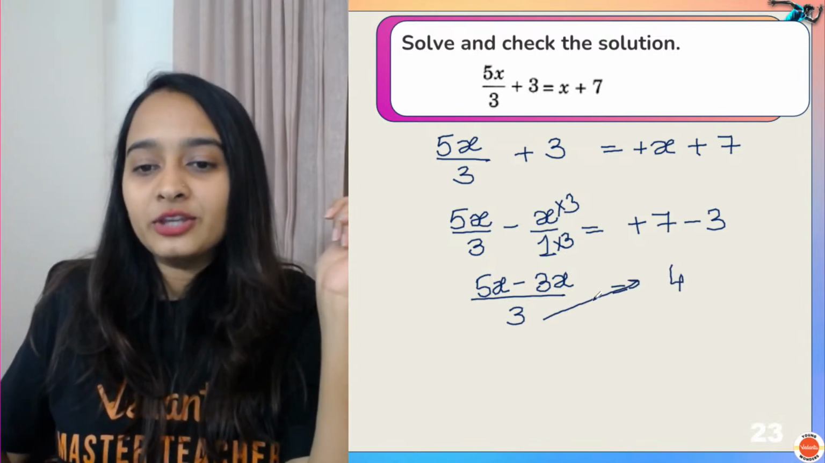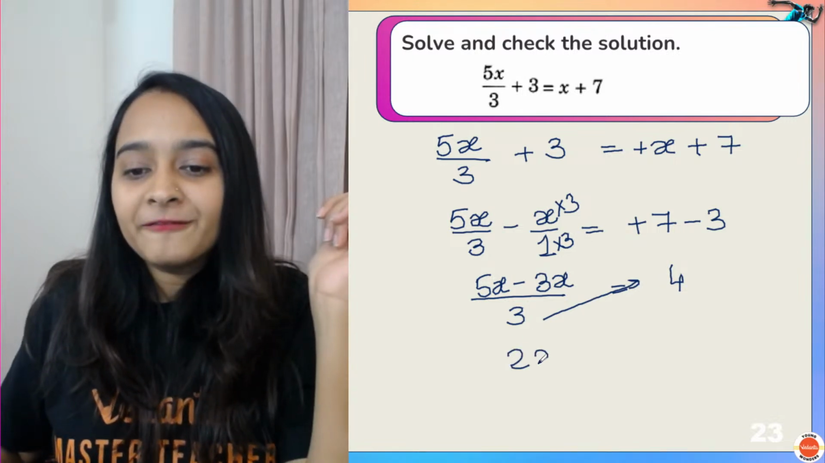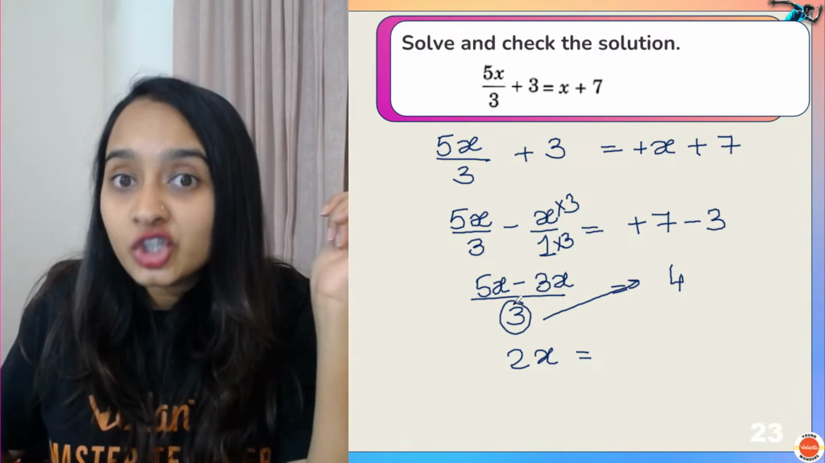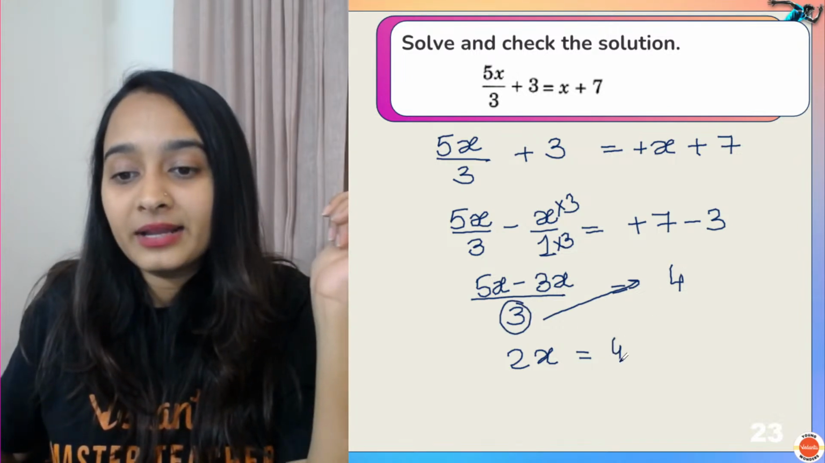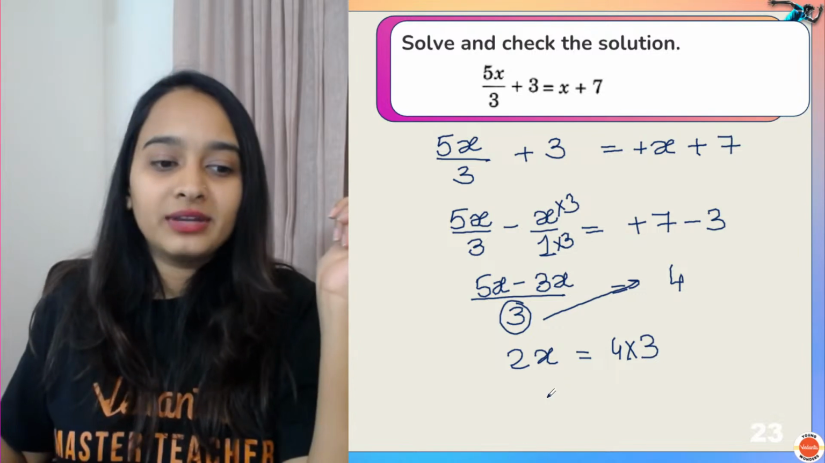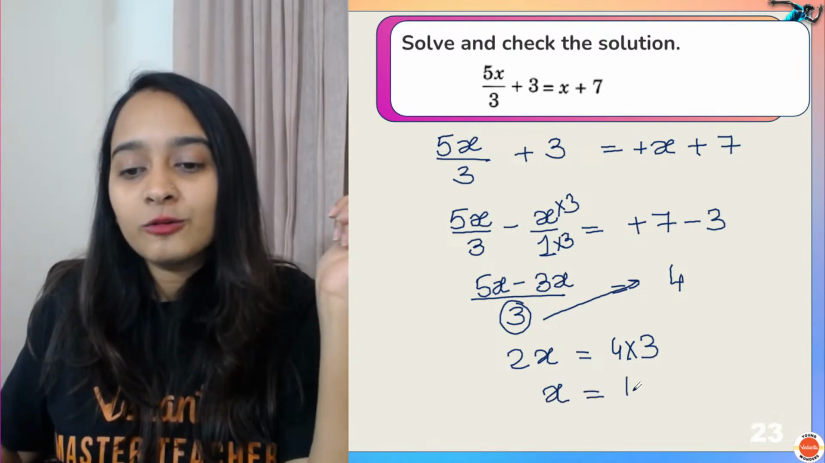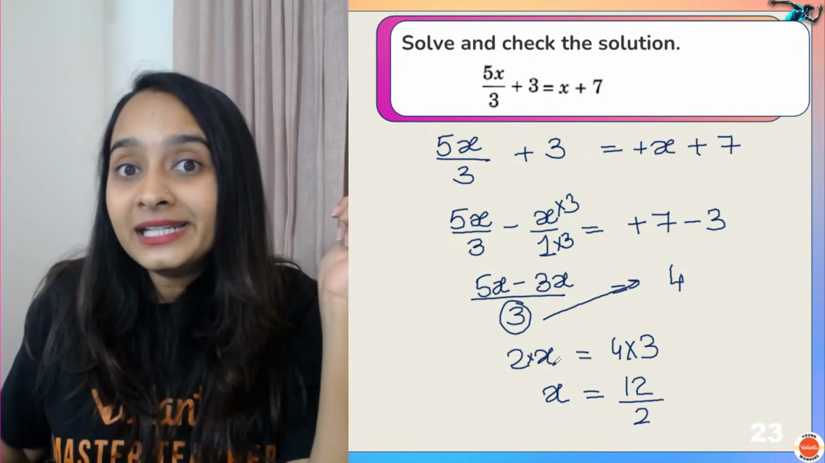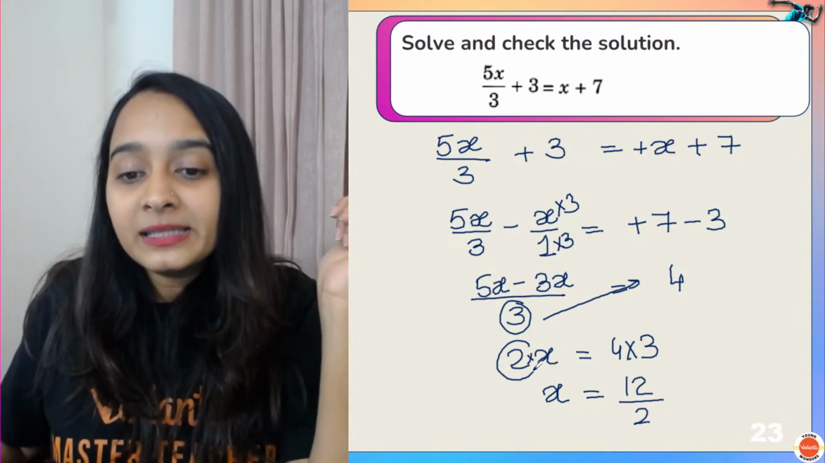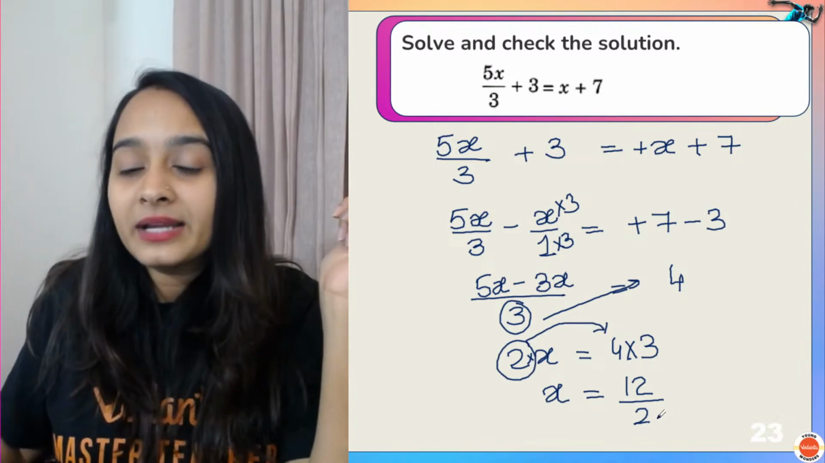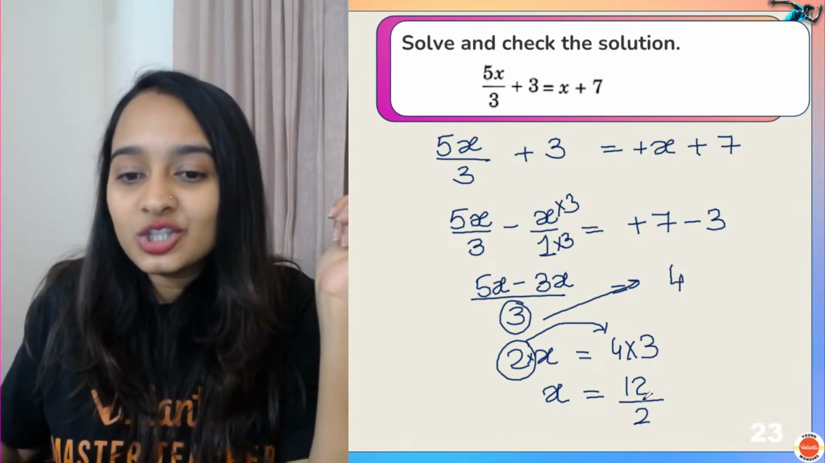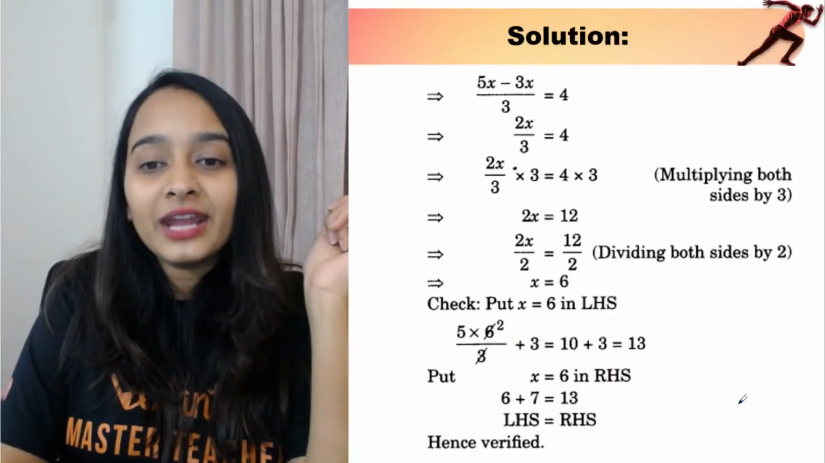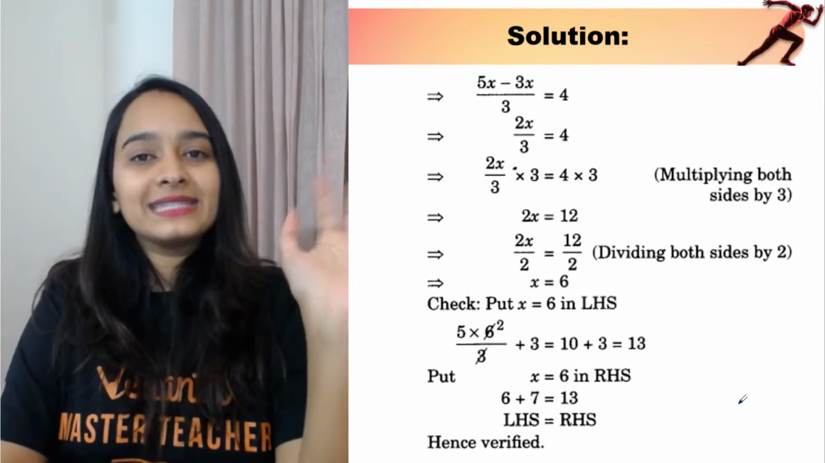So you cross multiply. You send 3 to the other side. So you have 2x is equal to 4 into 3. When you send division by 3 to the other side, it will become multiplication with 3. So your x is equal to 12 divided by 2. Because 2 is getting multiplied with x here. So multiplication, when you take it to the other side, will become division. 4 into 3 is 12 by 2, which is equal to 6. So what is the value of your x? Your x is equal to 6.